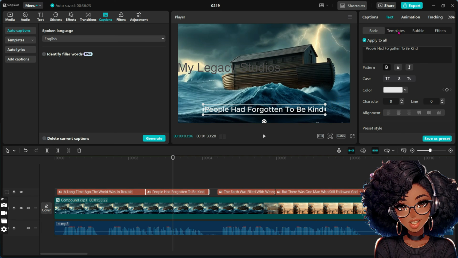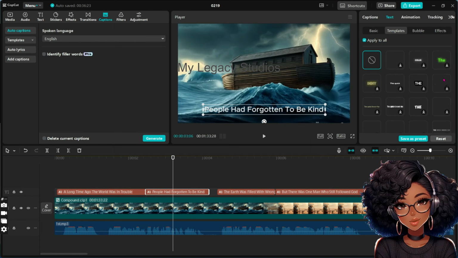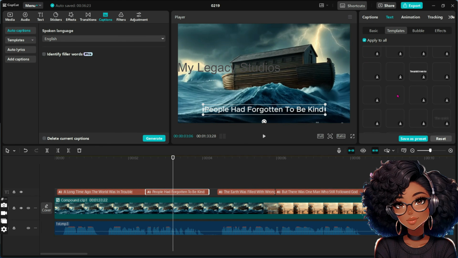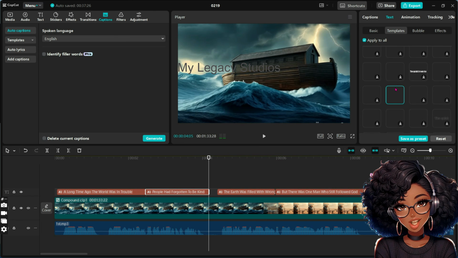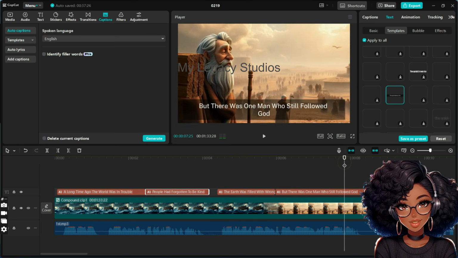Now come to the template and choose one of the templates to use. Tap on the template and choose one of the templates to use. So I'll choose a template with a dark background. So let's choose this one to see how it's going to be on the screen. So this one is perfect for the video, and click off from there.